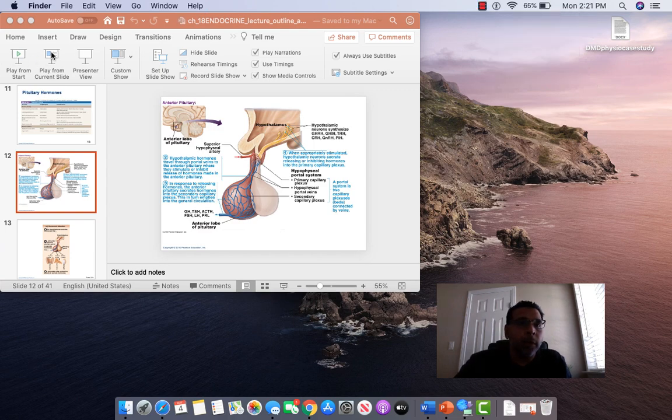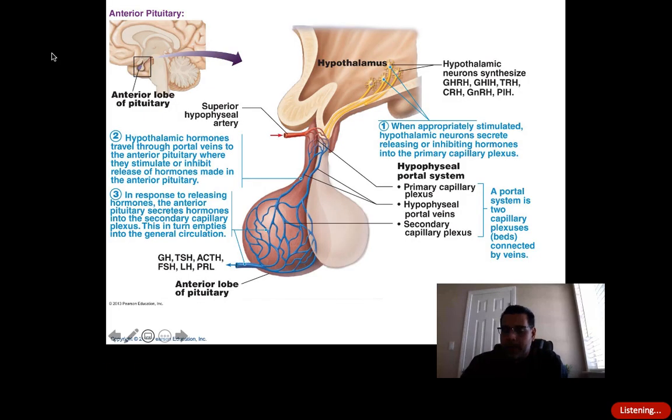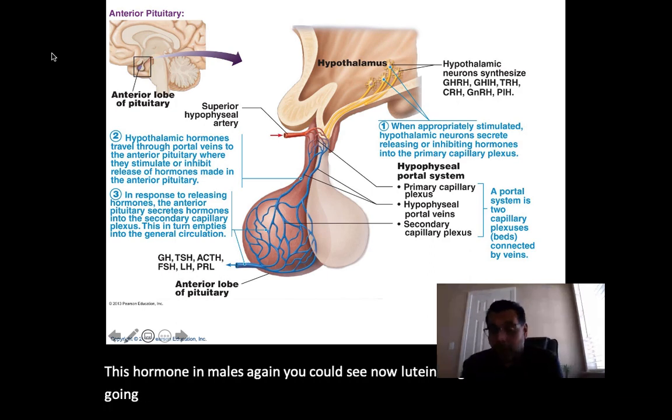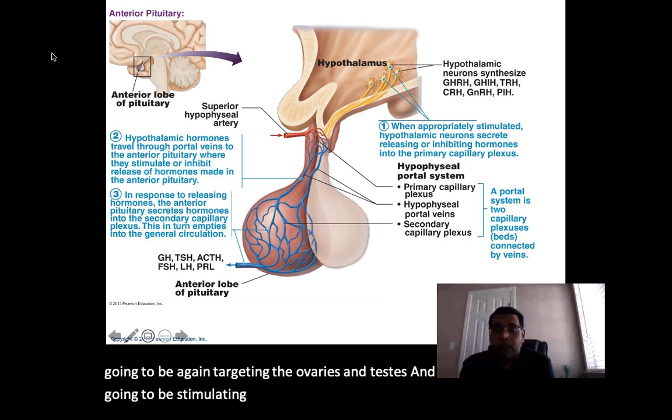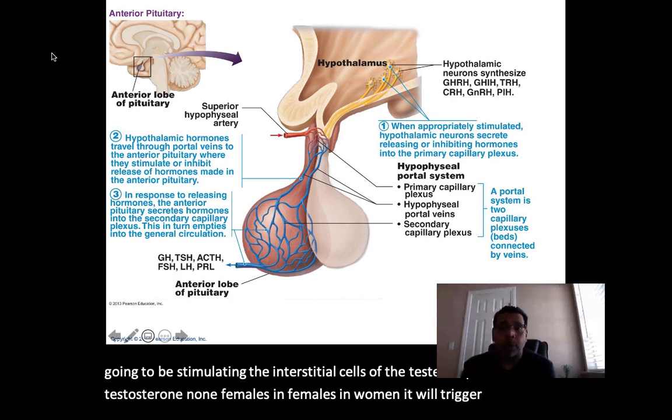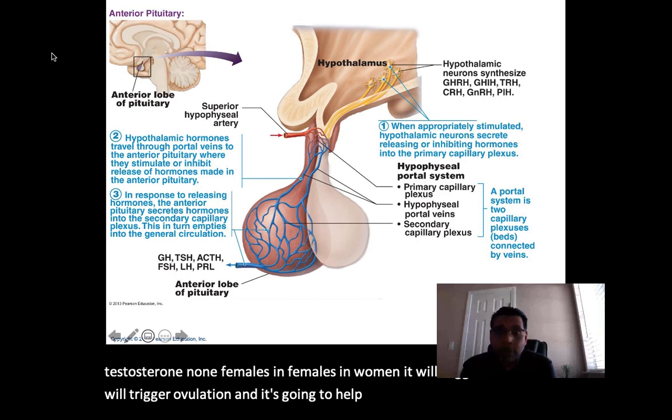So when we talk about this hormone in males, again, you can see luteinizing hormone is going to be targeting the ovaries and the testes. And in the males, it's going to be stimulating the interstitial cells of the testes to produce testosterone. Now in females and women, it will trigger ovulation, and it's going to help the ovarian follicles to mature.